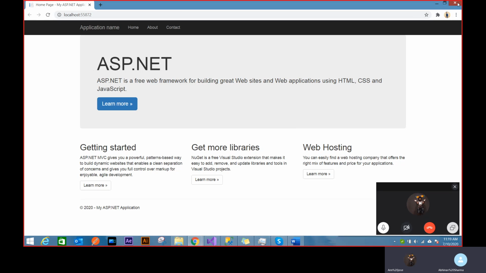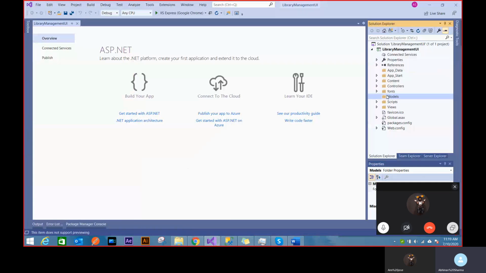So our application is running with the basics. That's nice. Let's just close that. And see, the Models folder is always empty. You can imagine why, because there's no scaffolding as such to create a model for you. There's nothing out there which can create some model for you. But if you add authentication, like you remember that authentication thing, I was using no authentication.